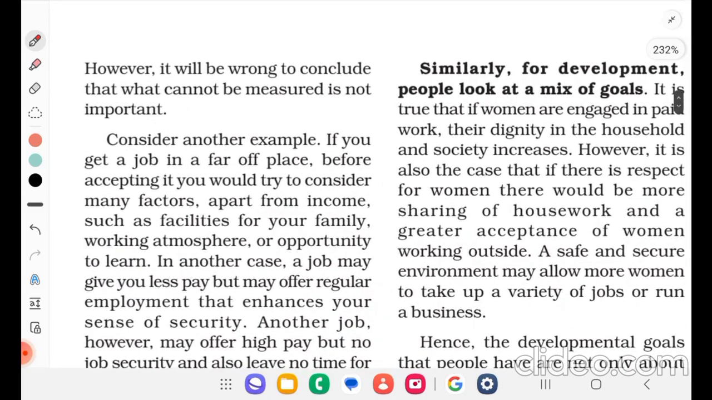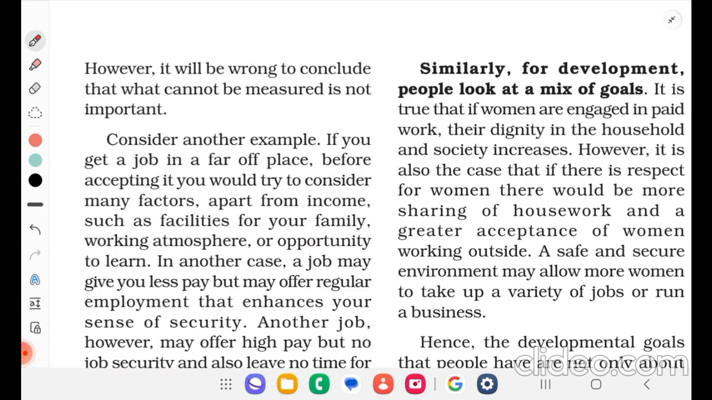However, it will be wrong to conclude that what cannot be measured is not important. So these are measurable. Whichever is not measurable, we can't say that is not important, right? Those are also important. Consider another example.